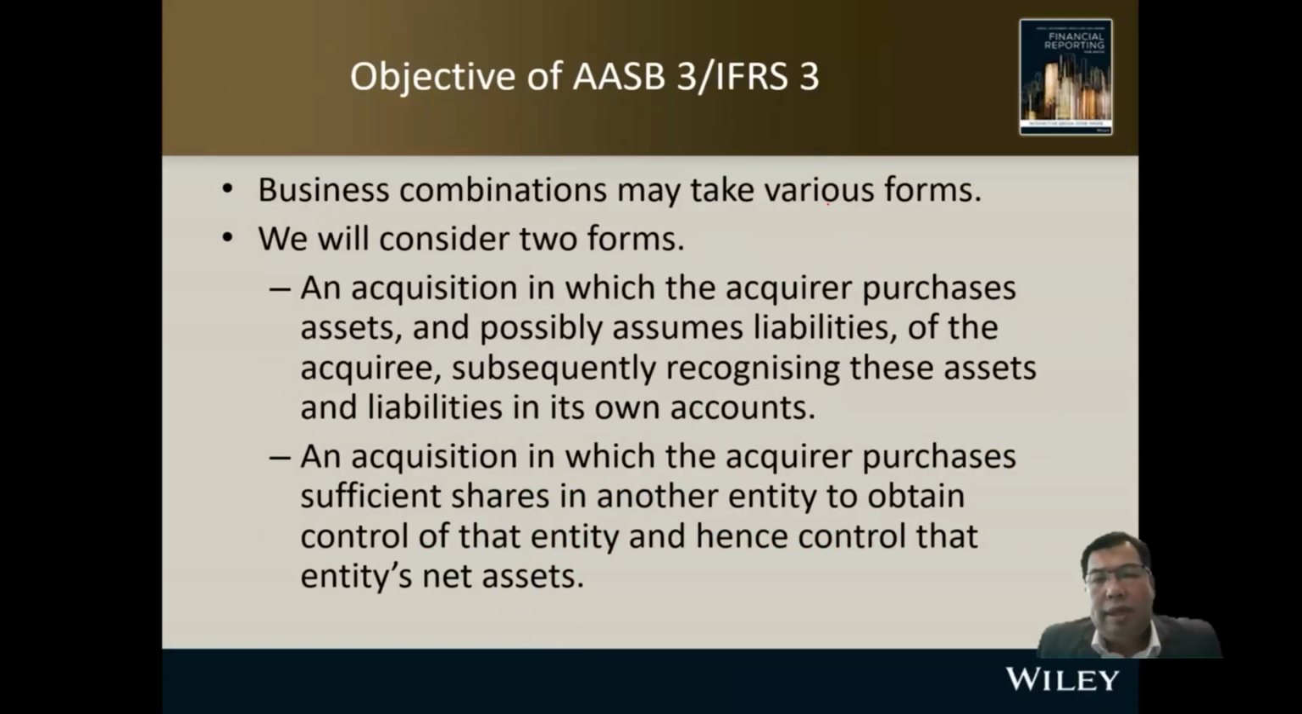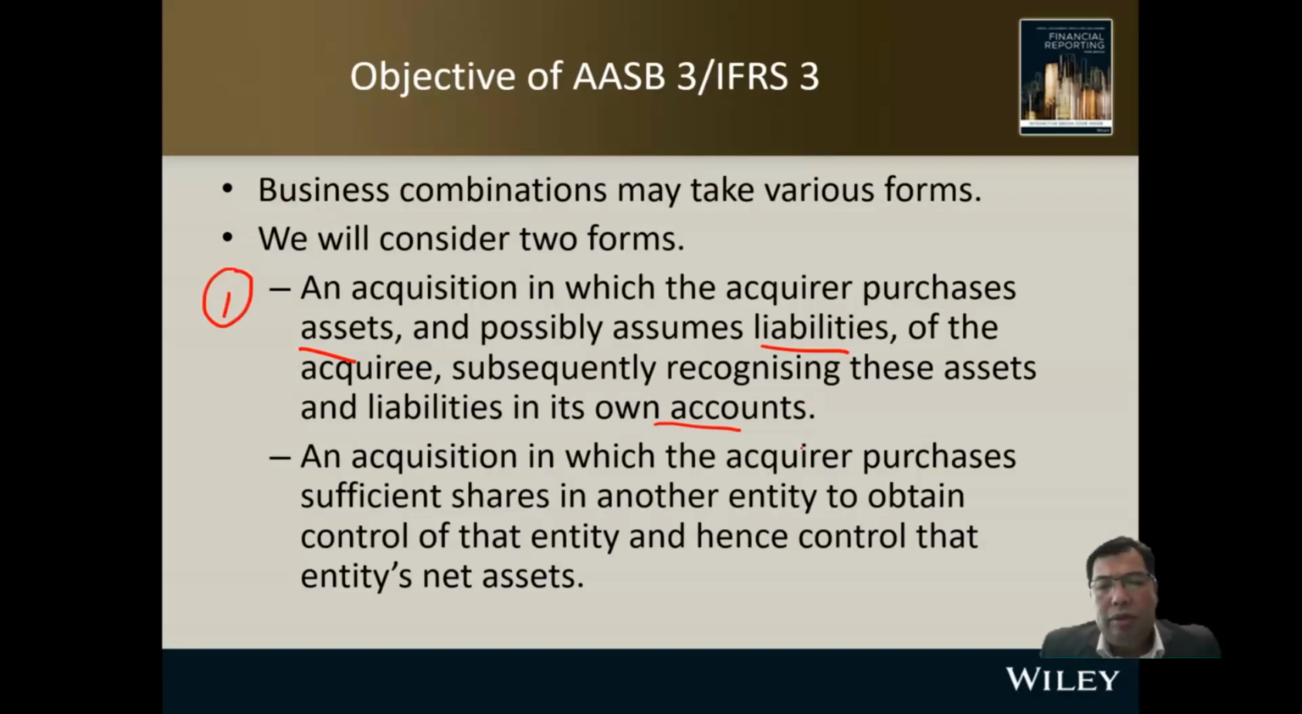A business combination may take various forms. We're going to consider two forms. The first one is an acquisition in which the acquirer purchases assets and possibly assumes liabilities of the acquiree. We take over all assets and liabilities, and then subsequently recognize these assets and liabilities in our accounts. So we purchase assets and also all liabilities, and we're going to record all of them in our accounts. This is number one.